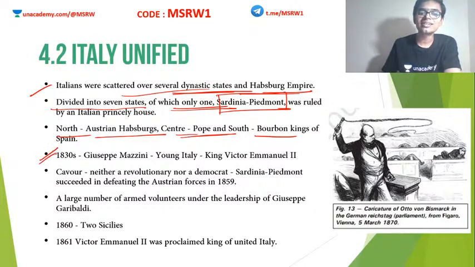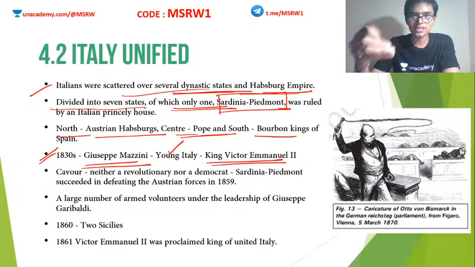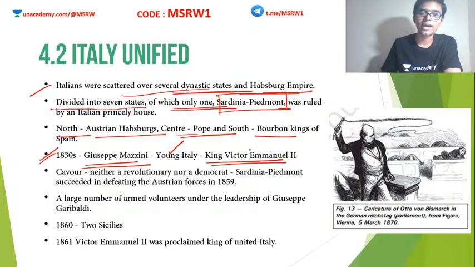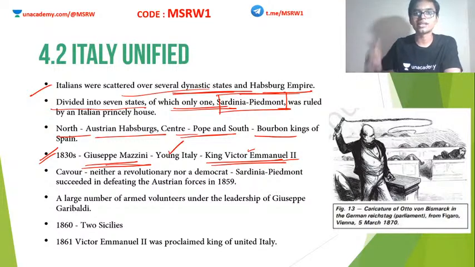Okay, so in 1830, Mazzini makes his appearance through the Carbonari. Then he founds the Young Italy movement. Giuseppe Mazzini helps King Victor Emmanuel II to annex various principalities. King Victor Emmanuel II is the person who is ruling Sardinia Piedmont at the moment, the real Italian king. Clear? So using Mazzini and the Young Italy movement, along with the power of the king, they together annexed various portions to the real Italy, Sardinia Piedmont.